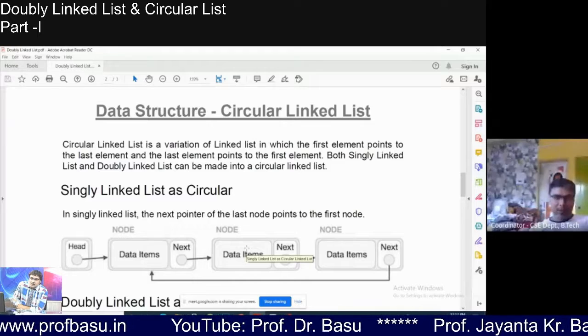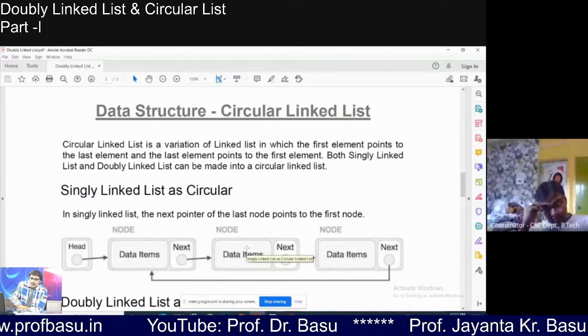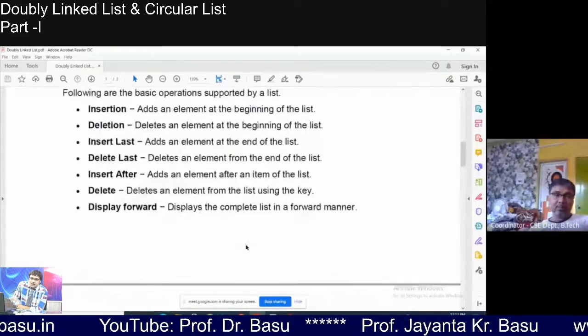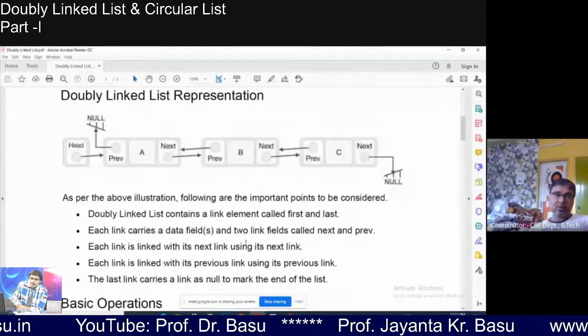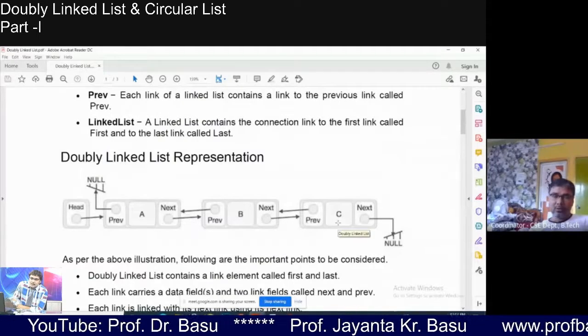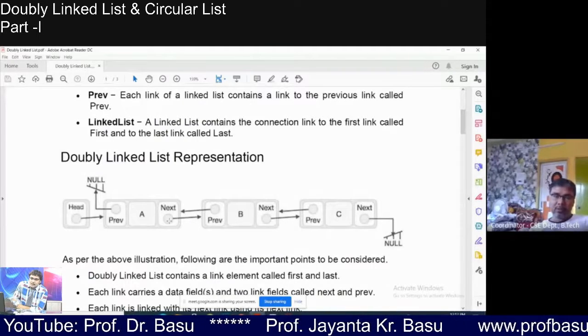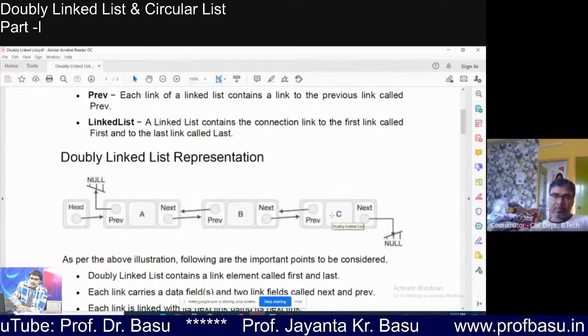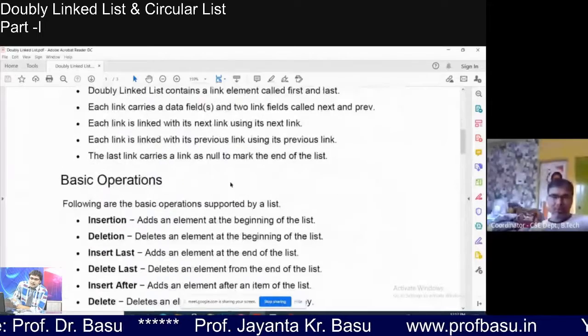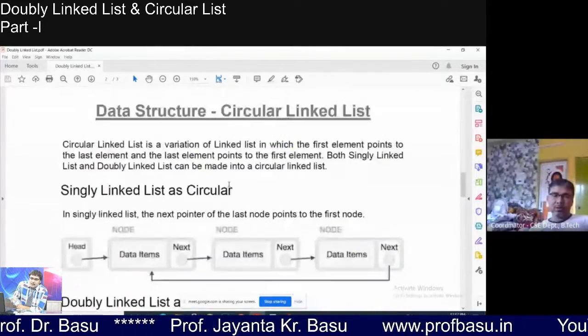But what is the disadvantage of the circular list compared to the doubly linked list? You can see that the constraint we had in the single list is resolved here, in that we can move to any position. In a doubly list we can move forward or backward. Here also, in the single circular list, you can reach any position.